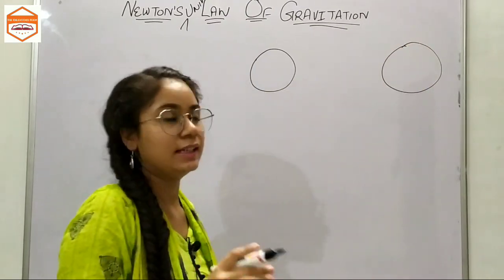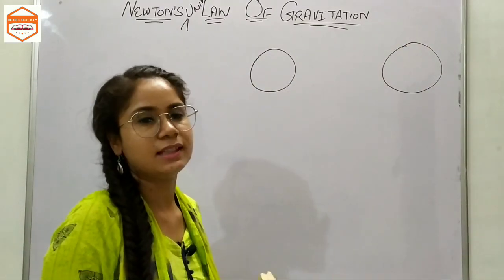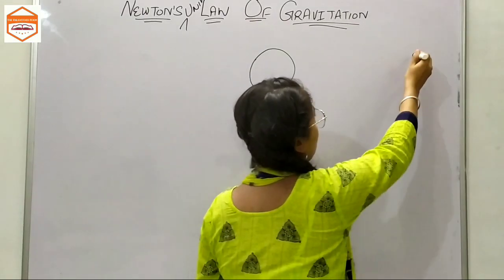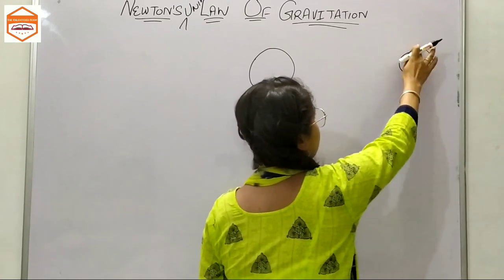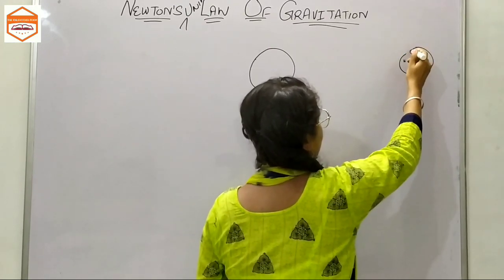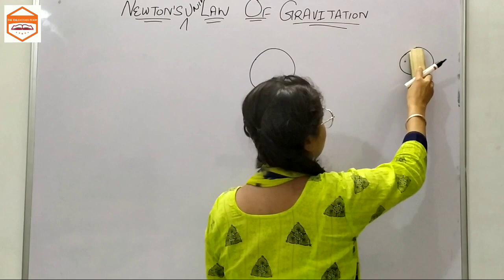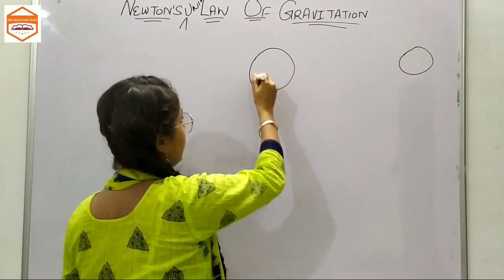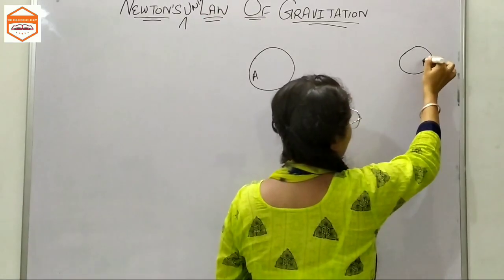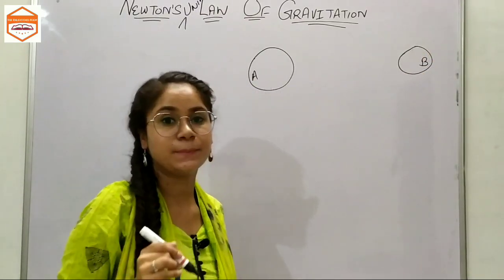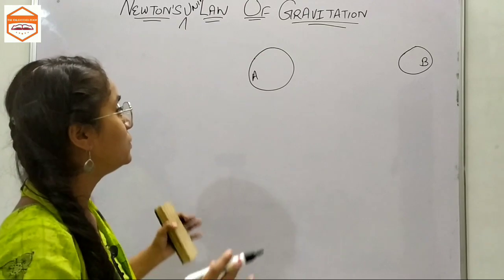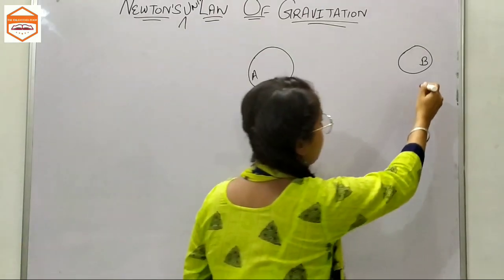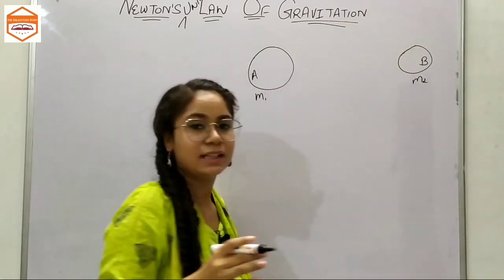These are two bodies. It doesn't matter what their size is. Let us assume one body is large in size and another body is small in size, and that would be small in mass too. Let us assume this body is A and this body or object is B. So it would have mass m1, and it would have mass m2.